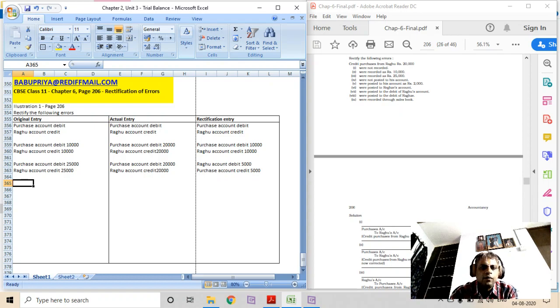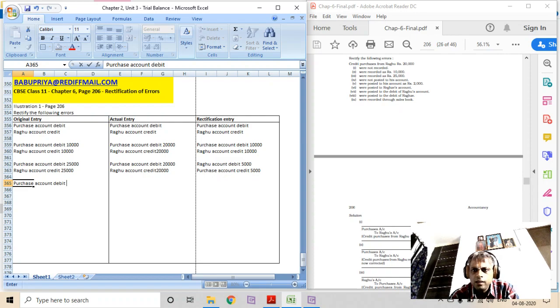We have 1, 2, 3 done. Fourth, credit purchases from Raghu rupees 20,000 were not posted to his account. So credit purchases from Raghu, what's the original entry? Purchase account debit 20,000.